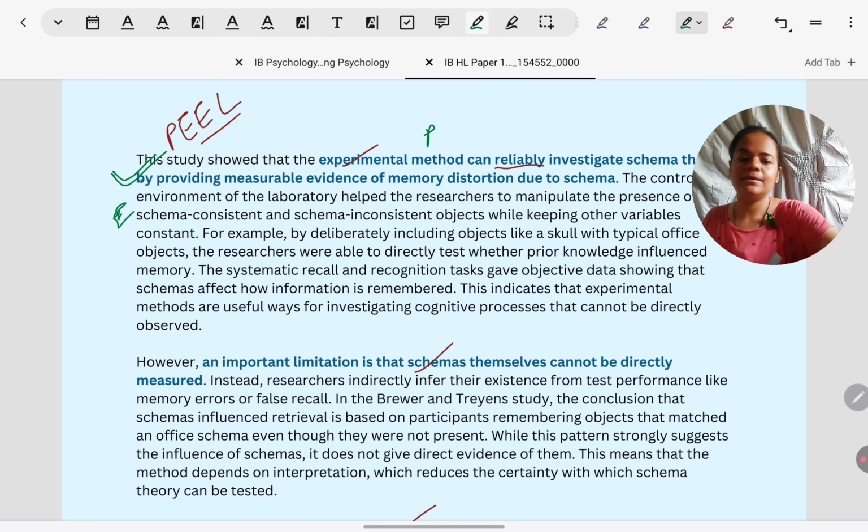In schema theory, a study like Brewer and Treyens helps to standardize which schema consistent objects people are seeing, which inconsistent objects they are seeing, and then we can consistently measure across participants whether schemas are having an effect on what they recall or not. So this is evidence, or a specific example from the topic in consideration.